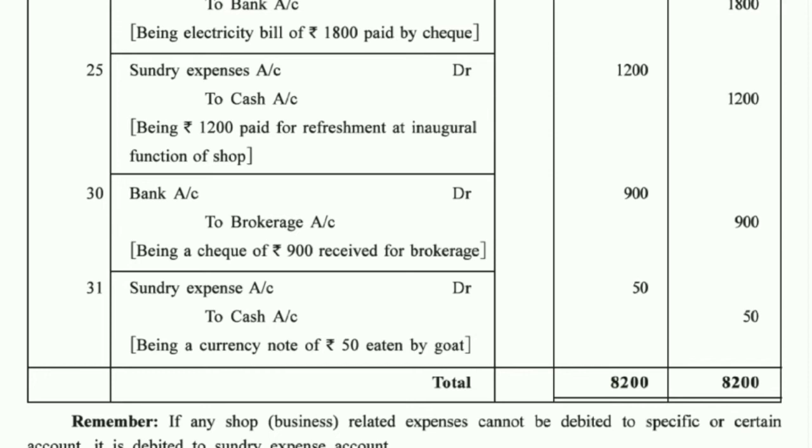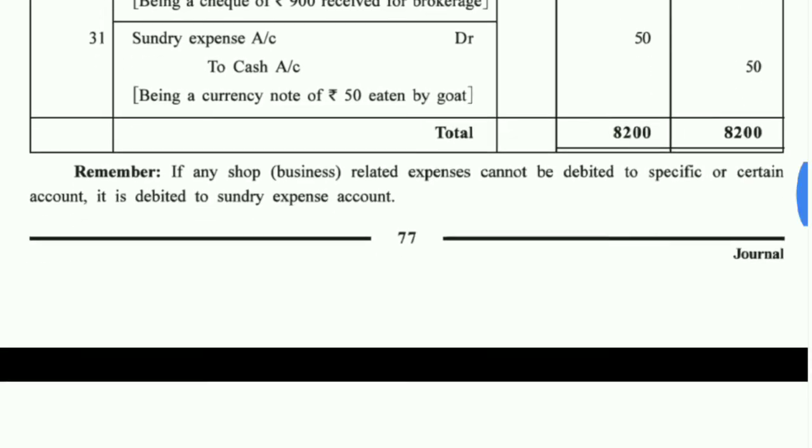Then in the next page, continuing with the next page, on the very first line, after preparing the columns, we got to write down total balance brought forward. On the debit and credit side, both the sides, we will write the amount. Okay, then further we'll continue the transactions, and at the end, after passing the entries for all the transactions, you got to make the final total, and in the final total you got to have two lines. You know this very well.